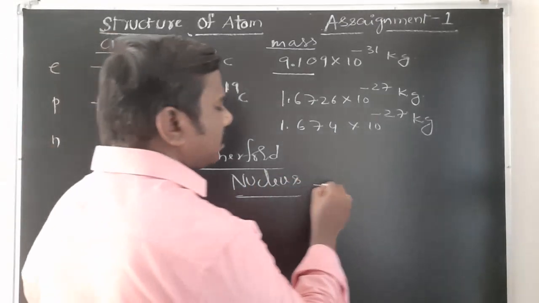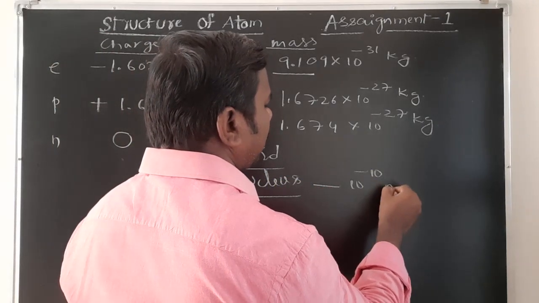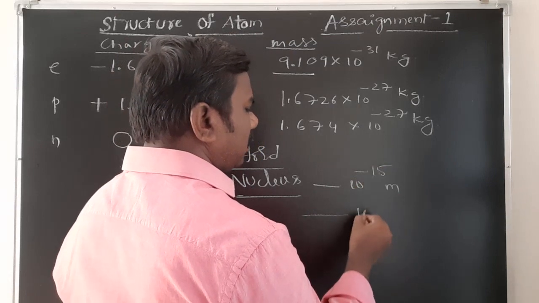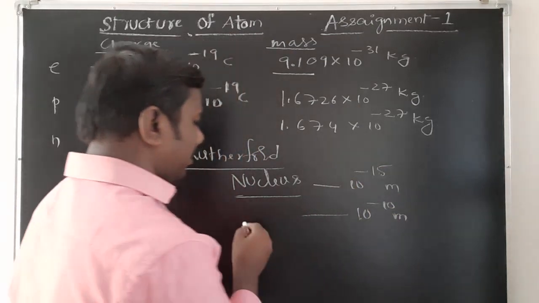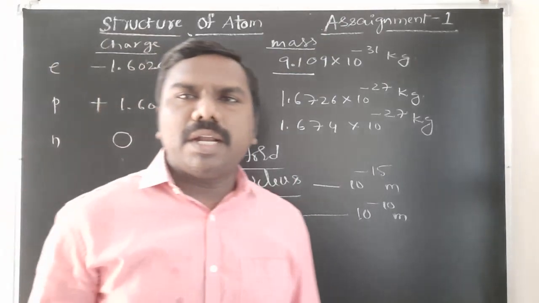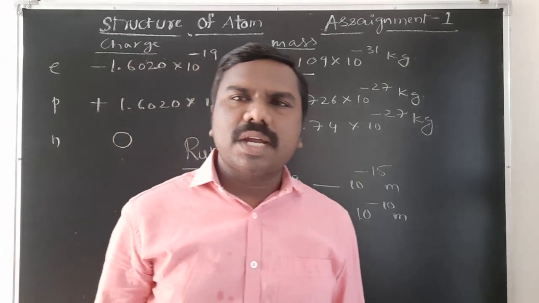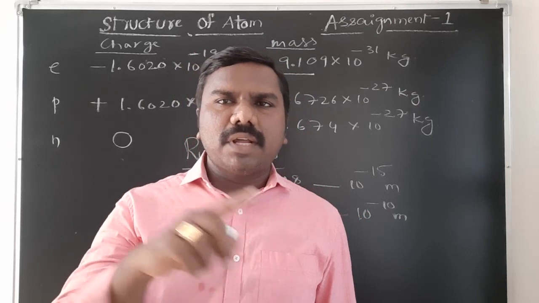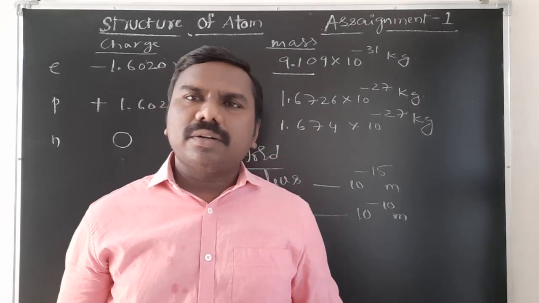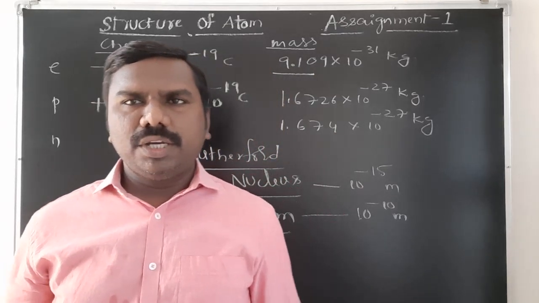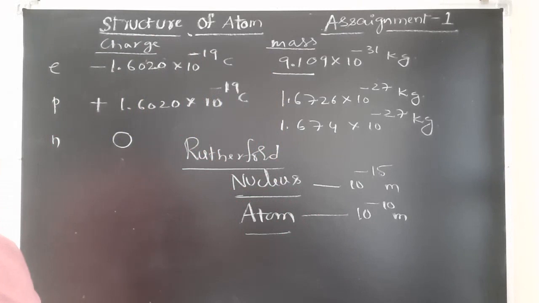The size of the nucleus is 10 to the power of minus 15 meters, and the size of the atom is 10 to the power of minus 10 meters. Finally, electron and nucleus are attracted by electrostatic force of attraction; like the Earth revolves around the sun, the electron also revolves around the nucleus. These are the points to remember for the alpha ray scattering experiment.